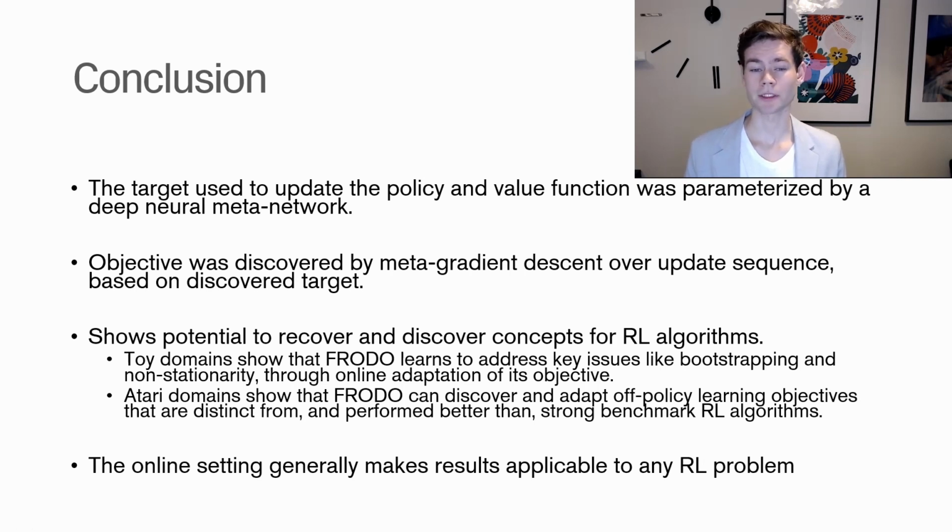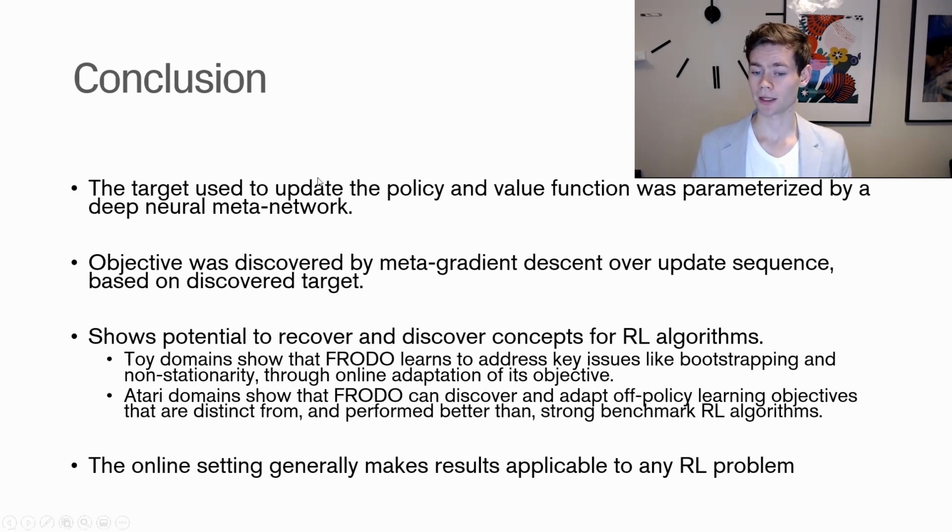As a conclusion to this paper, they basically used the approach of taking a deep neural meta network and using that as the target used to update the policy and value functions in this reinforcement learning framework. And the objective was then discovered by metagradient descent over the update sequence based on this discovered target. And what they found in the paper was that there is potential to recover and discover, so both recover existing RL concepts, but also discover new ones based on what they saw in the results.